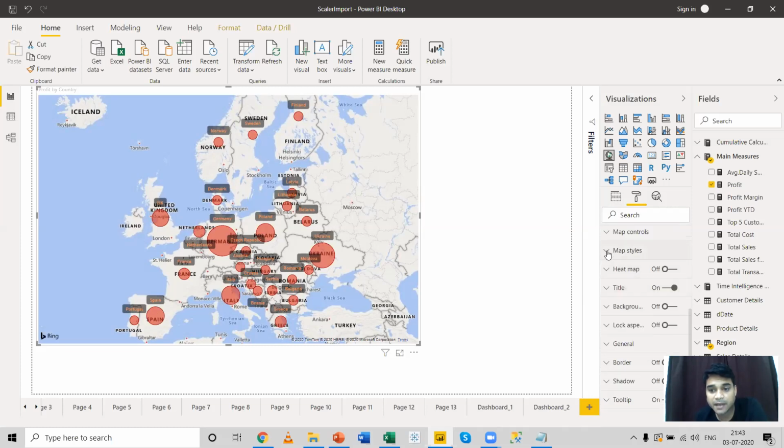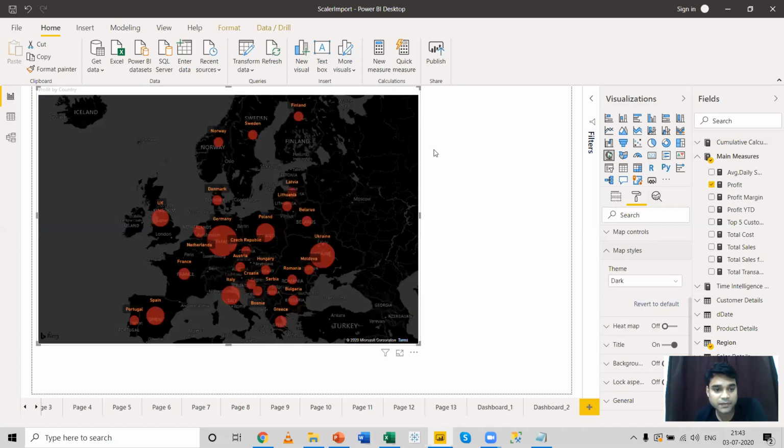Now you can also change the map style. The theme is road. So what if I want to take a dark theme? So this is a dark theme. It looks beautiful, right? So you can use this kind of option to highlight things with the help of a symbol map.